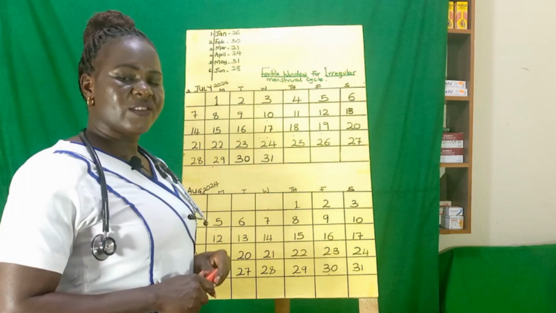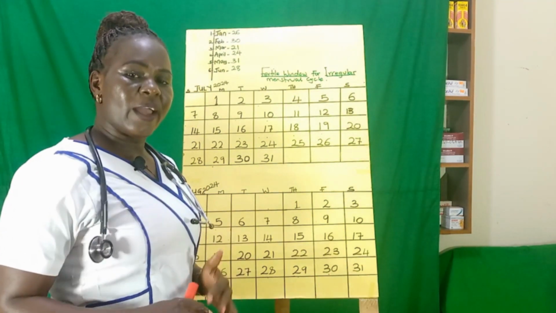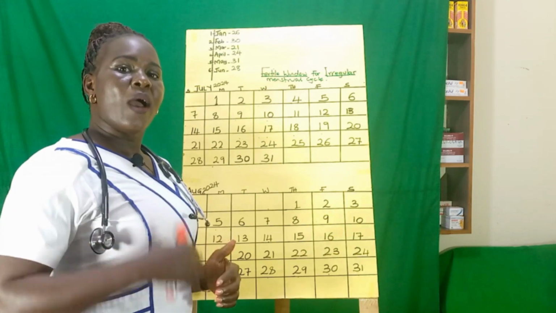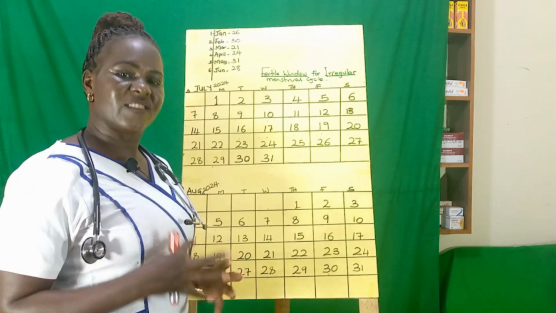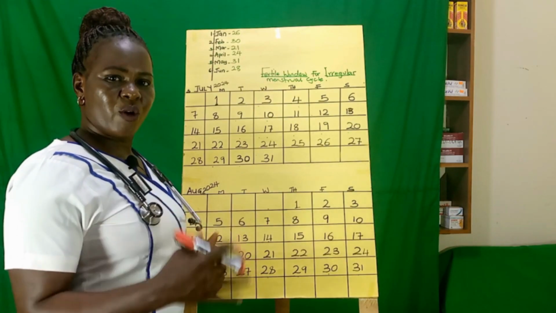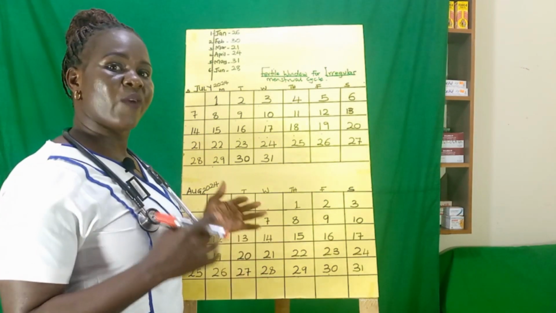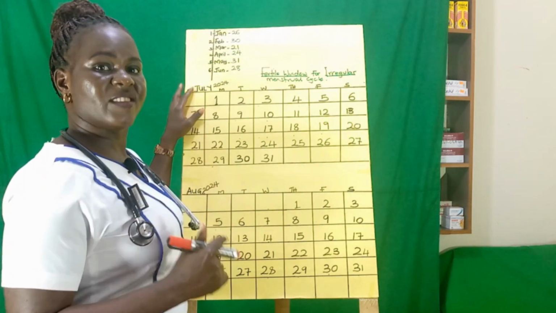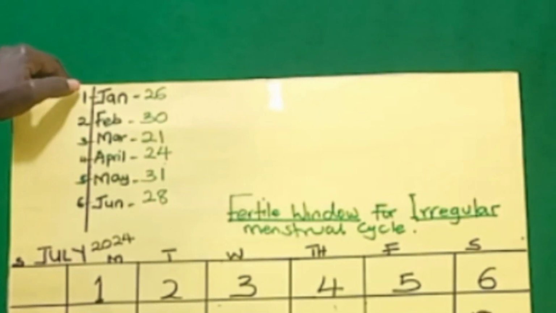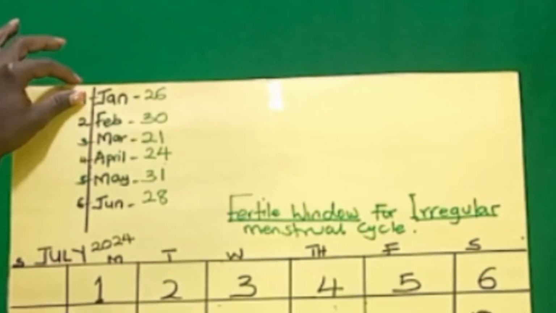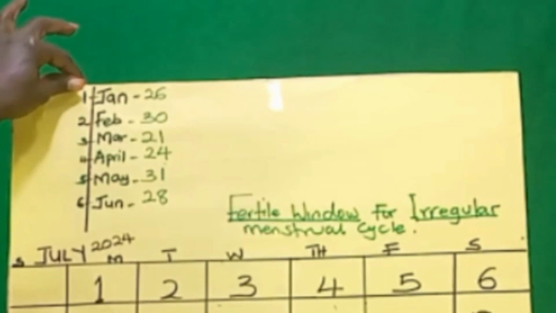First and foremost, when you have irregular cycle length, you're supposed to monitor your period for the next 6 months. So this is how to record your cycle length of every month for the next 6 months. The first month we've recorded here is January. In January, for this lady, her cycle length was 26.